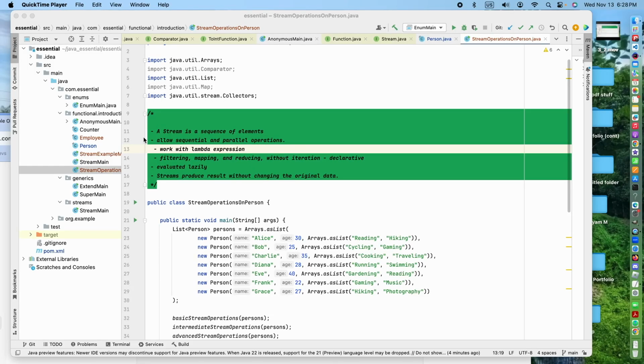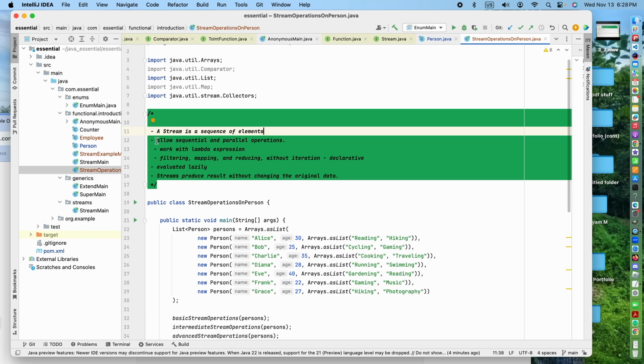A stream is a sequence of elements. It allows sequential and parallel operations, and works with lambda expressions. What is a lambda expression? Probably we already know. Once we see the example, it will be more clear. It works with filtering, mapping, and reducing without iterations, so it is a declarative manner.